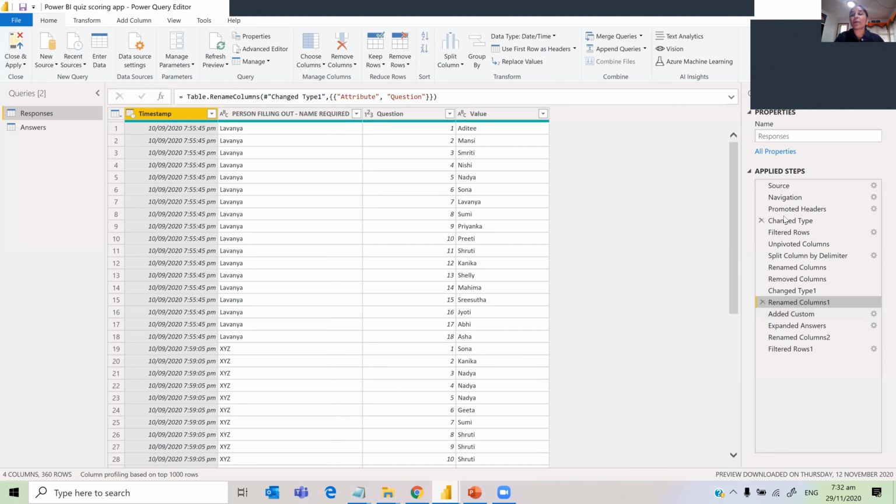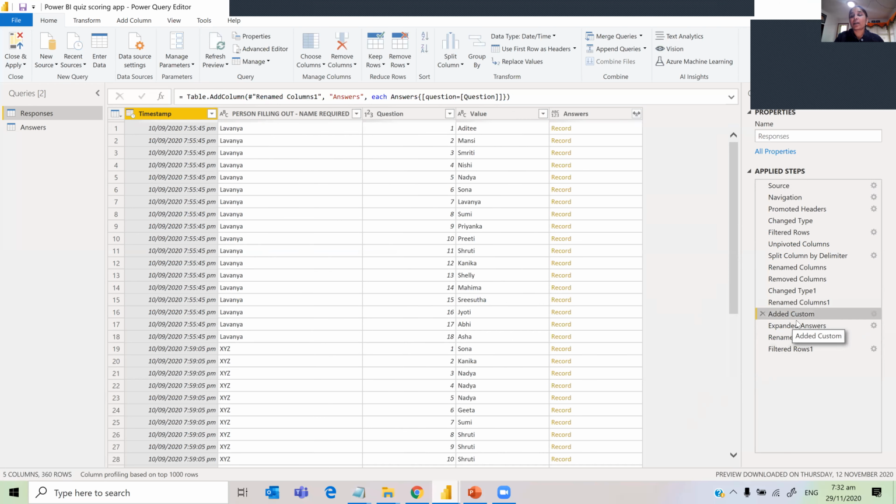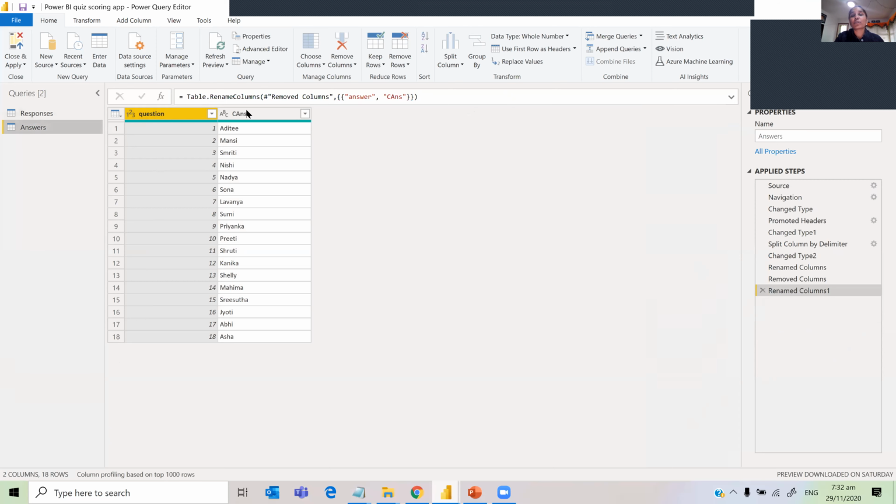So the beauty of the applied steps is you can go back and revisit what is happening. When you are here, it shows the data only till this transformation and not the others. If you go here, it shows everything. See the answer. But I want to show you how I have done the answer. I have added a custom column, and before adding the custom column, I have imported answers, which was there in my, let's go into source.